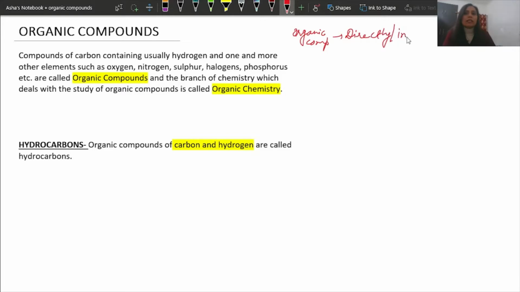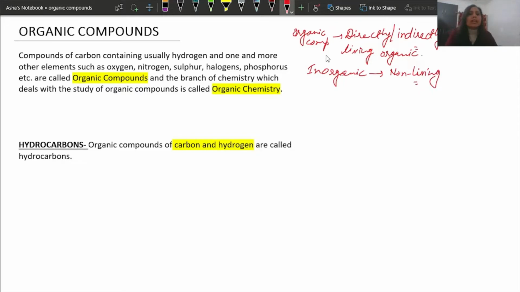And inorganic compounds were said to be the opposite of organic. Inorganic were said to be the compounds which are not obtained from living organisms, that is, they are obtained from non-living.